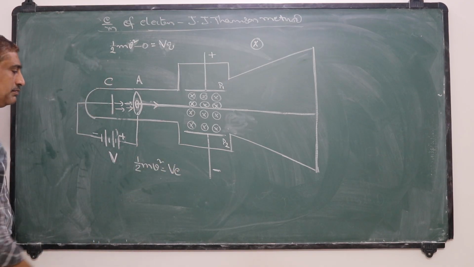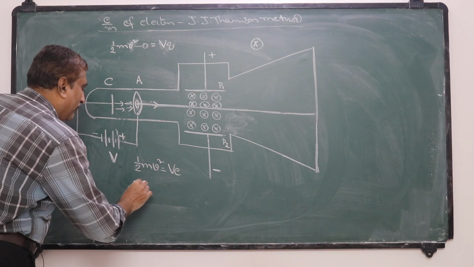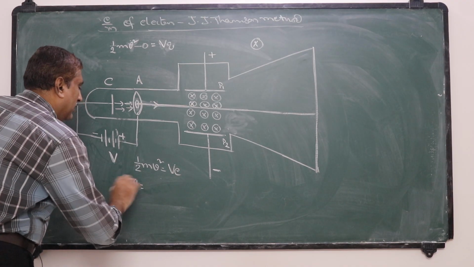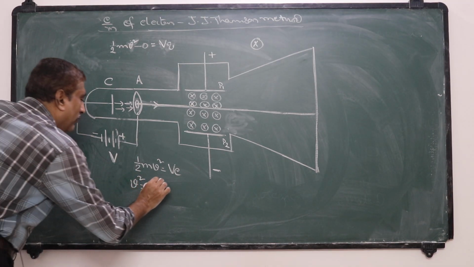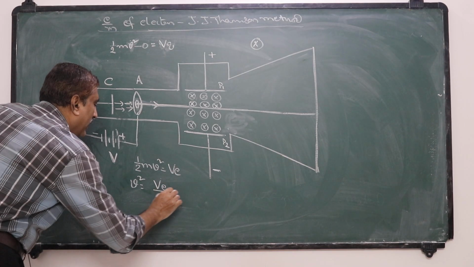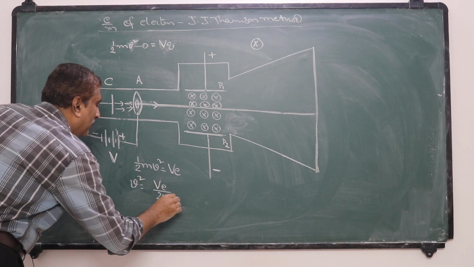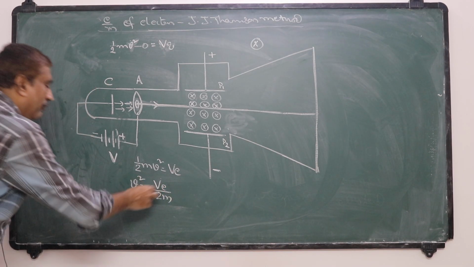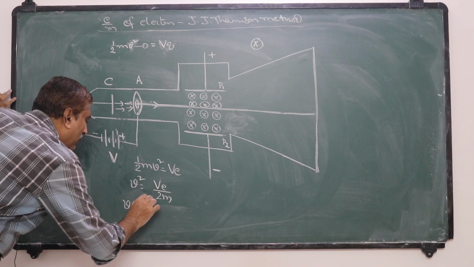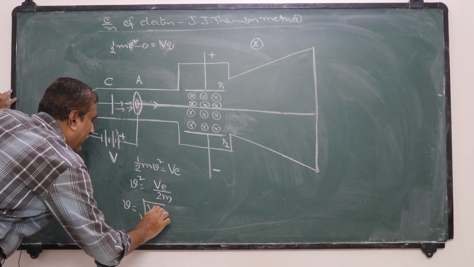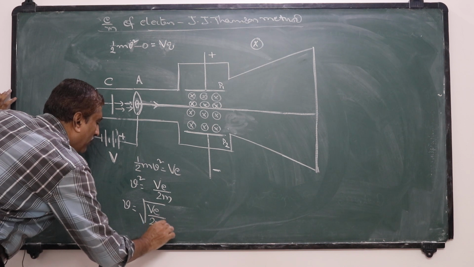So half mv square equals Ve. Now the velocity of this electron: v square is equal to 2Ve by m, so velocity v is equal to the square root of 2Ve by m.